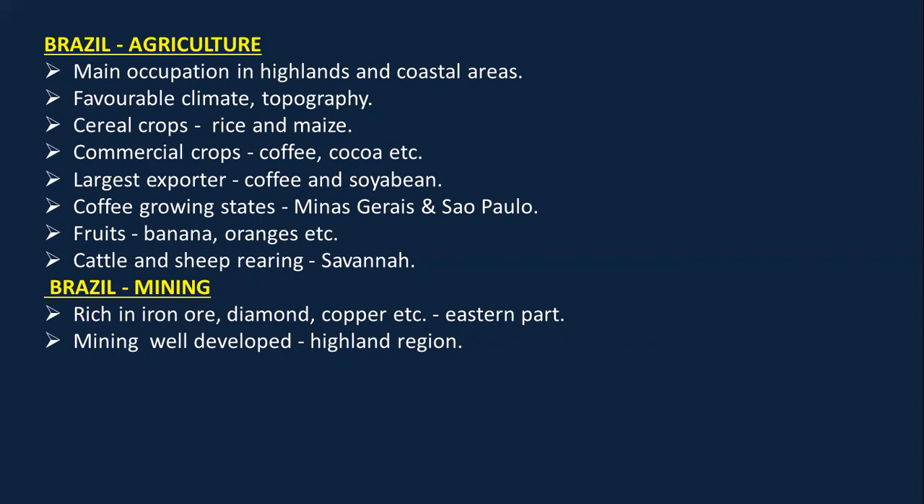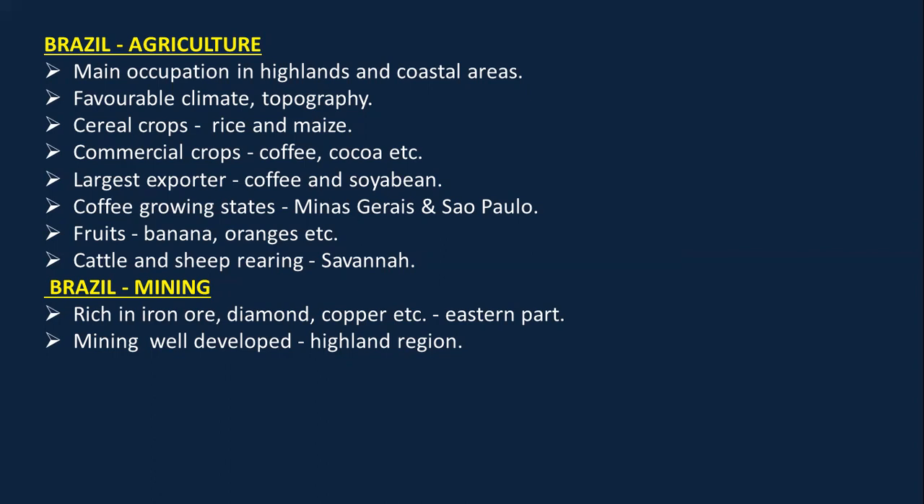There are n number of fruits that are present here in Brazil, and sheep rearing and cattle rearing is done in savanna grasslands. Remember, cereal crops, commercial crops, all these things can be asked for you in answer in one sentence. So you need to know at least 2 to 3 examples of all the different types of crops, fruits that are grown in this country.